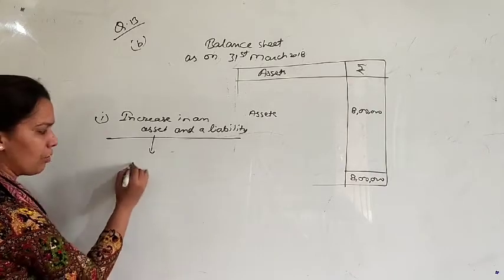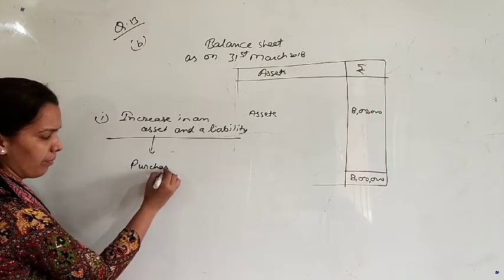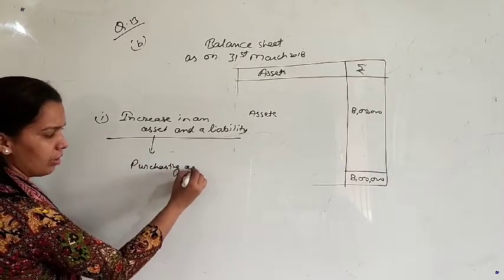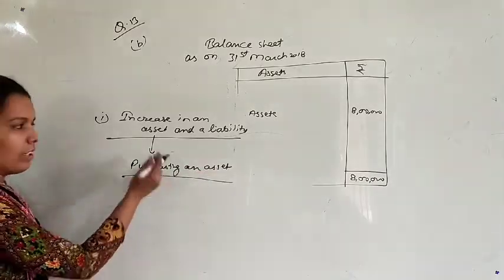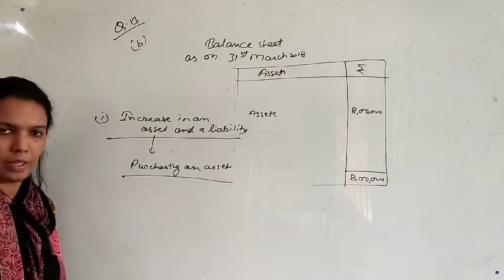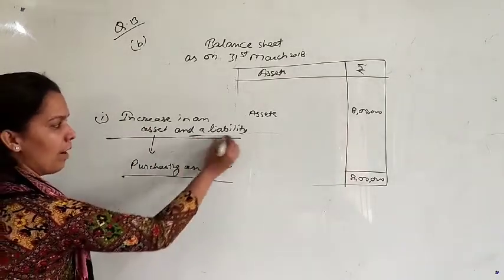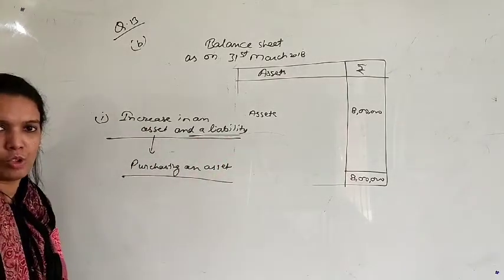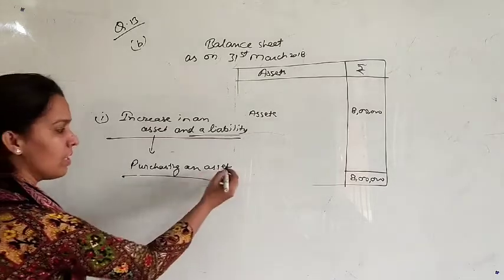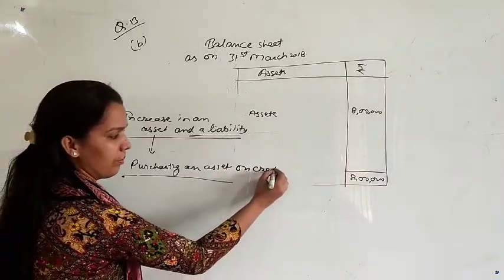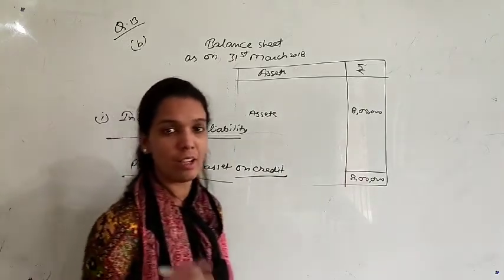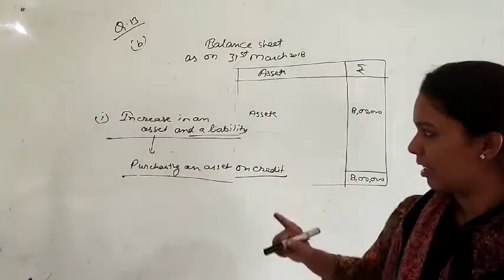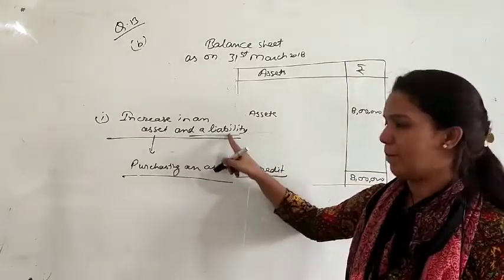Suppose that you are purchasing an asset. It means this will increase your asset. In the same, you have to increase your liability also. So how will it increase? That you are purchasing the asset on credit. Suppose that if you are purchasing any asset on credit, so that will increase your asset also and liability also.